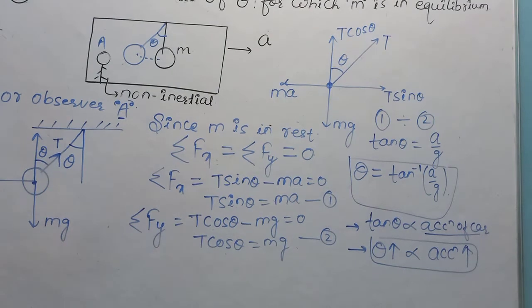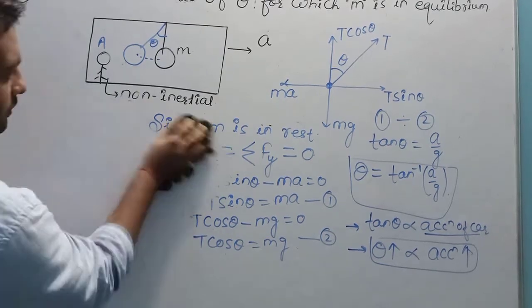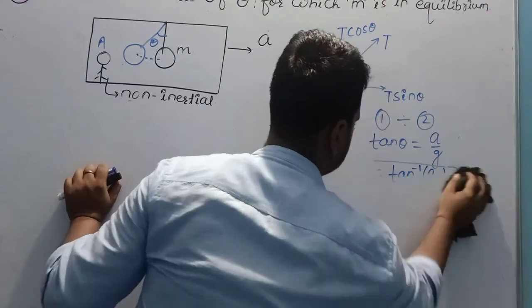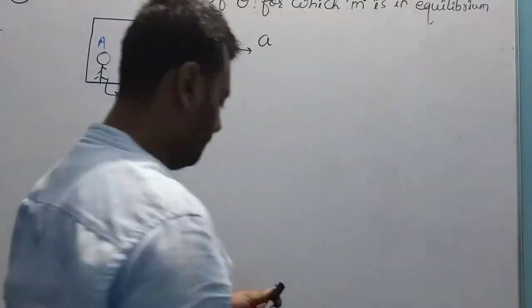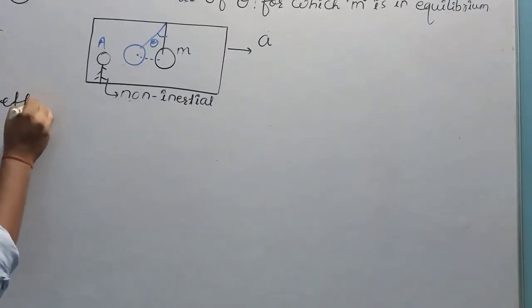Now I am going to solve this question from inertial frame. Method number 2. Solve this question from inertial frame.